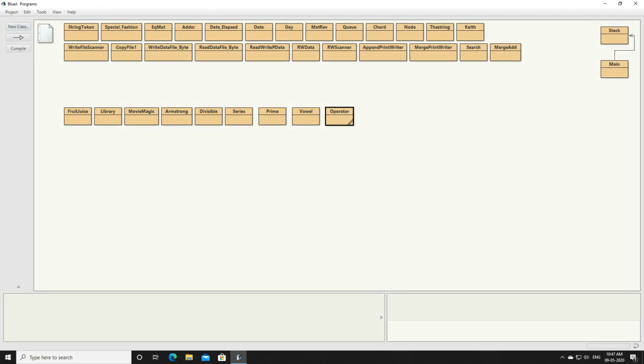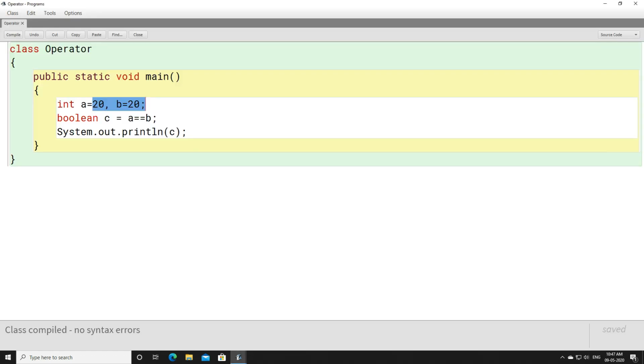Now true and false, remember, these things will be written in lowercase. You don't have to write them in capital letters, because true and false are keywords here. They cannot be written in capital letters. True, false, these two things are values, or you can say boolean values, which need to be written in small letters.